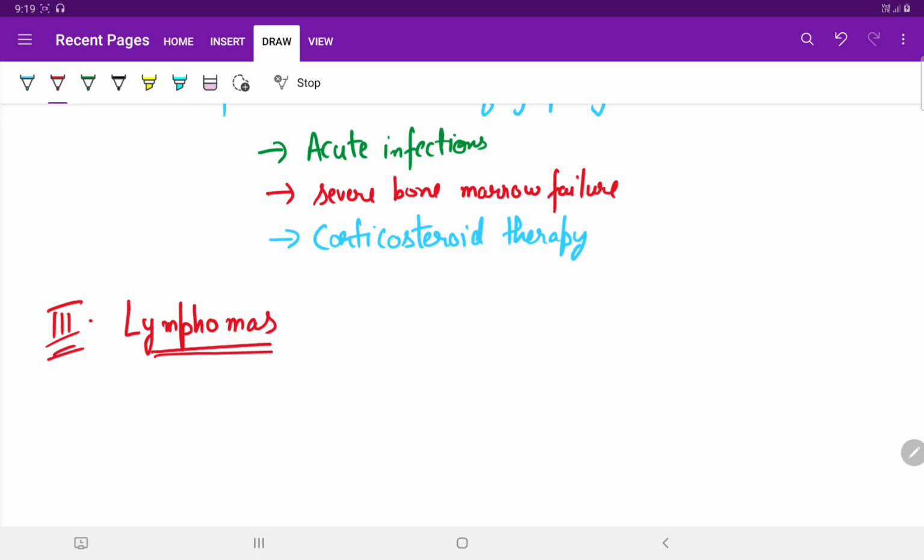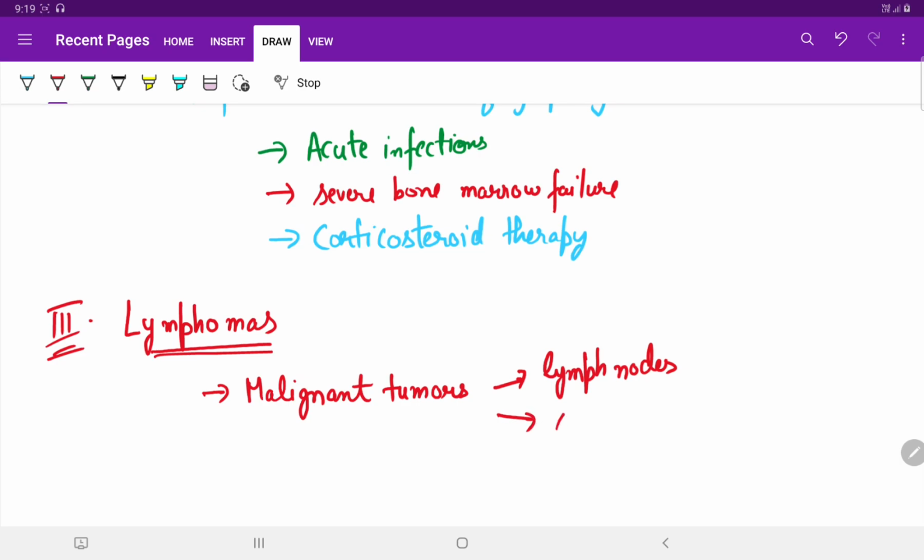Lymphomas are malignant tumors that appear as masses within the lymph nodes, or in organs, and spread to liver, spleen and bone marrow also.